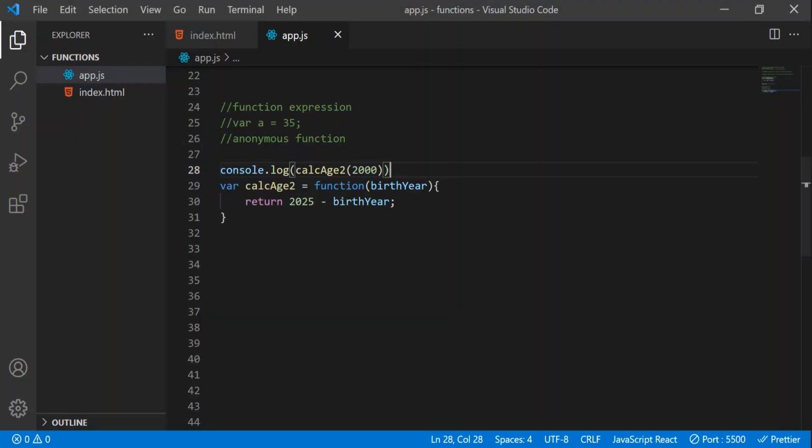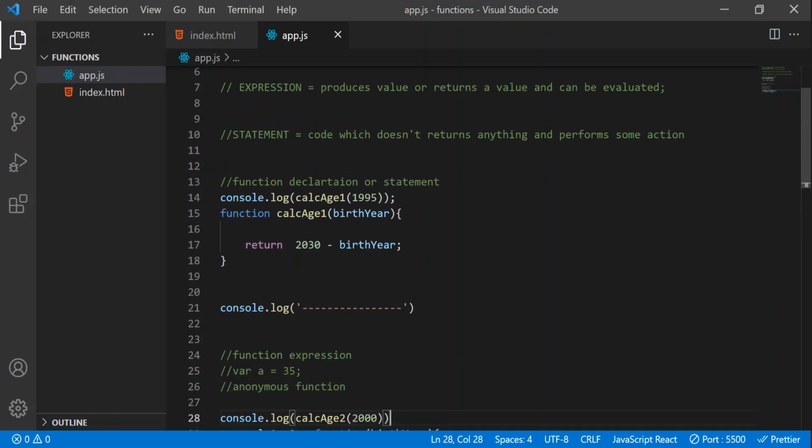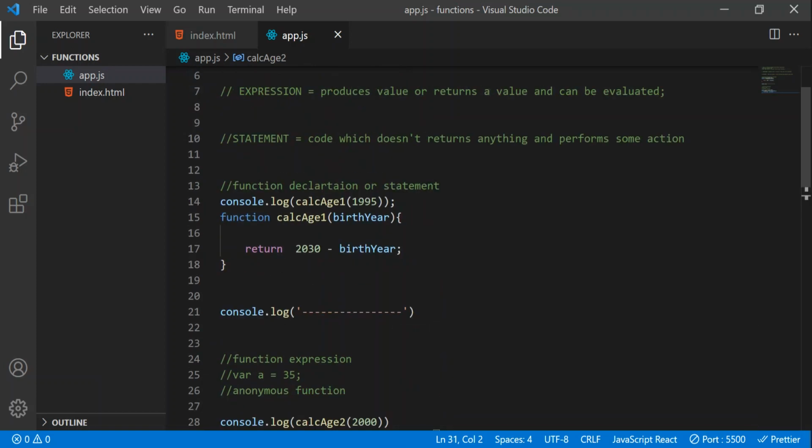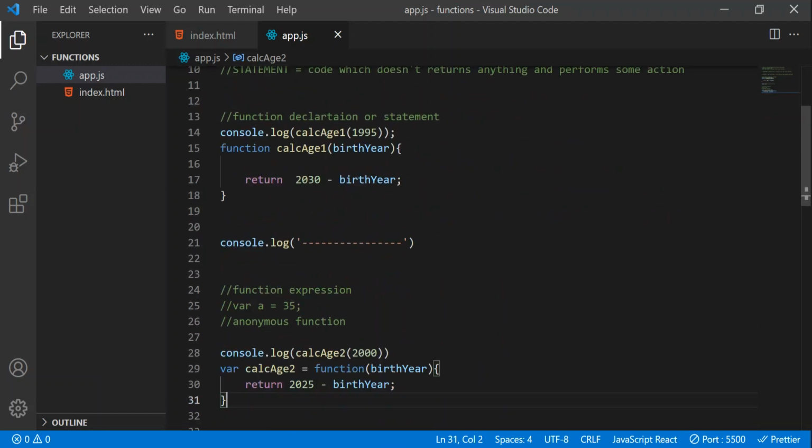So friends, in case of a function statement, we can call the function before declaring the function itself. Before writing the function body, we can call the function. But when it comes to a function expression, we can't do that. We have to call the function after declaring it. To understand this, we have to understand a concept called hoisting, but we have not discussed that, so we'll talk about that later. For now, just remember that this is another difference between function statement and function expression.